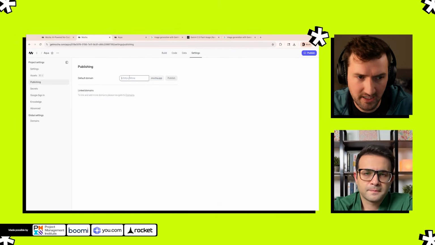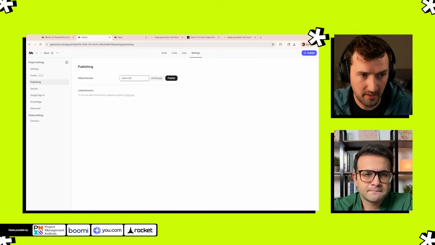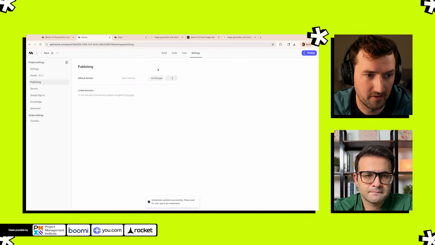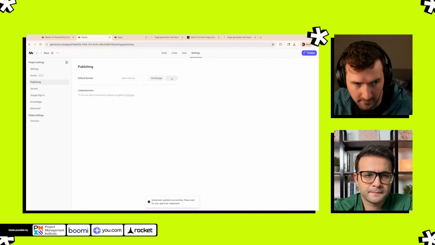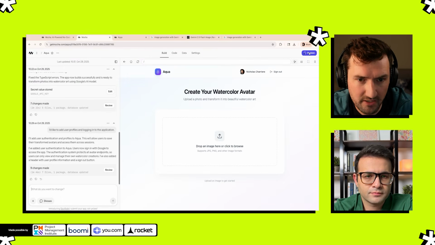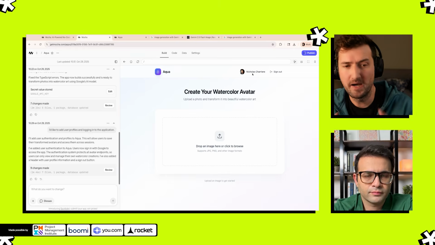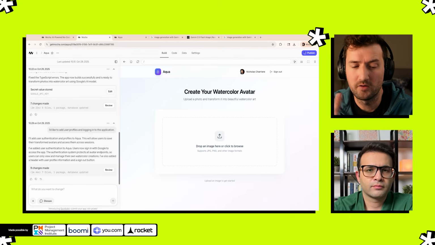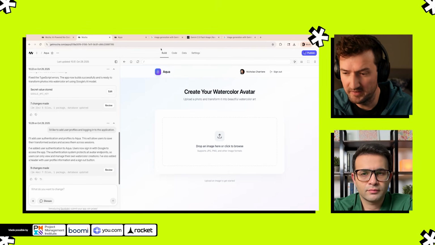Actually, before I publish it, let's rename the app. Let's call it watercolorme.mocha.app. That's a better name. So now I'm going to publish it as watercolorme.mocha.app. It's publishing right now. So here's a really powerful thing that just happened. We just added authentication and we started using the database, as I'm going to show you.